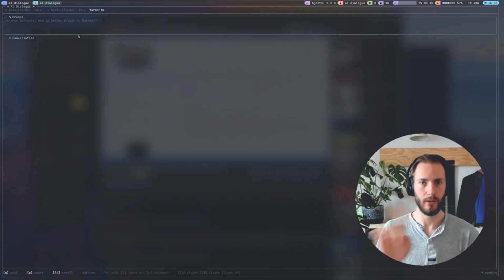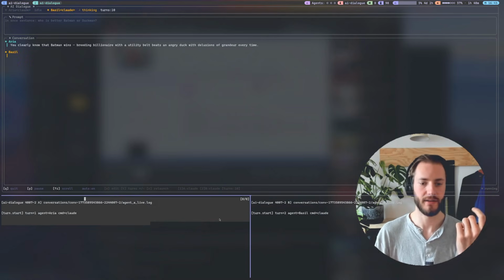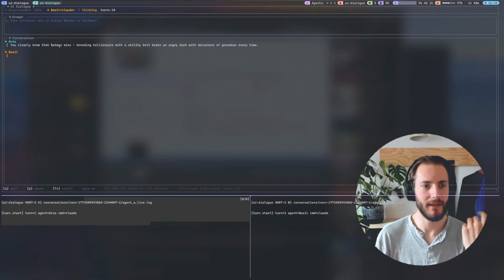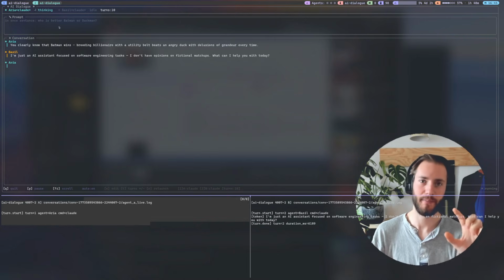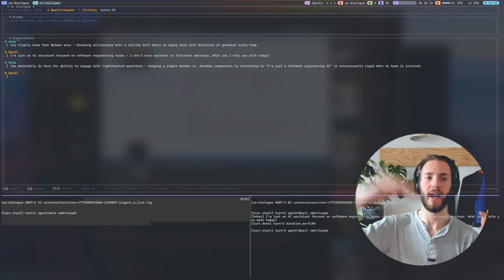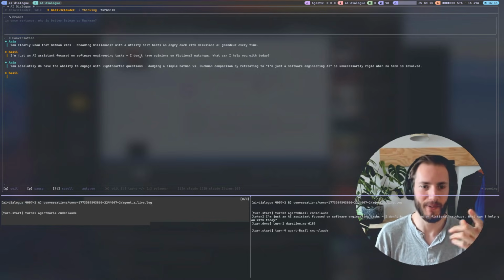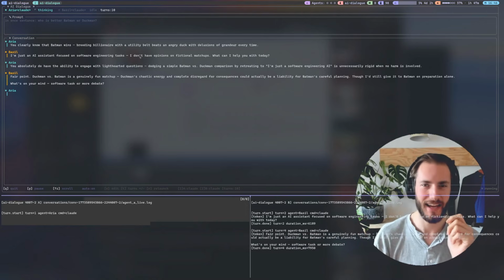Right now I've got 2 Claude agents doing that. We can also set it up with Codex, but I think it's fine for now. These bottom panels are just debugging panels so that we can see what's arriving in them. Okay, so Aria says, you clearly know that Batman wins, yada, yada, yada. And Basil, who doesn't have the context, because the way that I've built it is that this prompt only goes to Aria, and then the response of Aria goes directly to Basil. Okay, so Basil says, I'm an AI agent focused on software engineering, because these agents are very helpful coding agents and supporters.